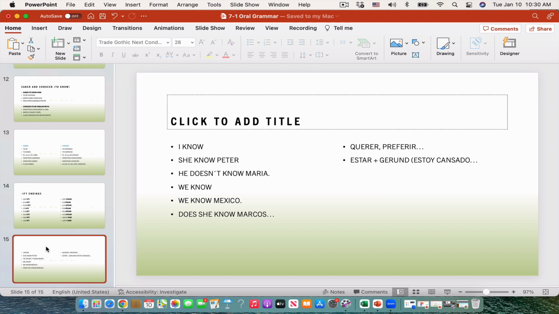Now, the next one is we know Mexico. So we know Mexico is because we are familiar with, in this case, it's not a person, it's a country. So the translation should be we, nosotros or nosotras, conocemos México. In this case, we don't use a because it's not a person. Nosotras or nosotros conocemos México. Okay?